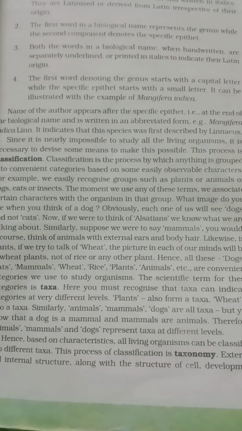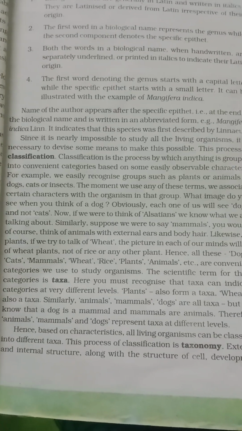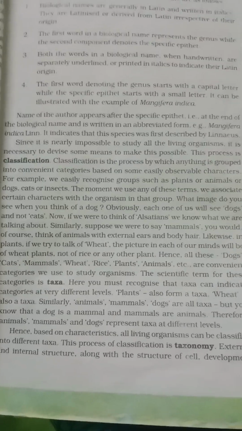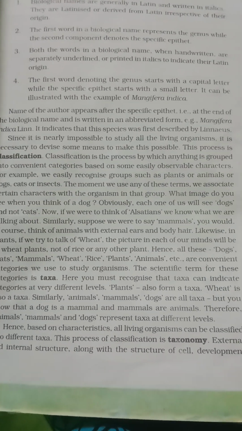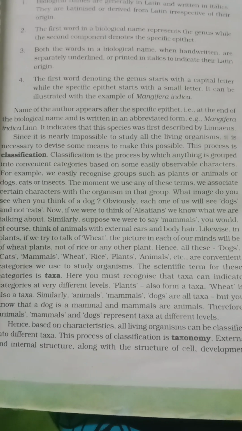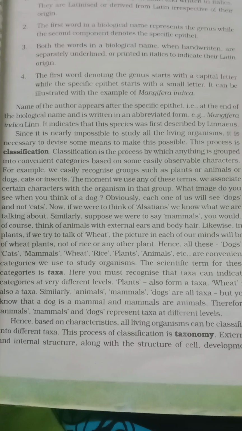The name of the author appears after the specific epithet, at the end of the biological name, and is written in abbreviated form, for example Mangifera indica Linn. It indicates that this species was first described by Linnaeus. Since it is nearly impossible to study all the organisms, it is necessary to devise some means to make this possible.